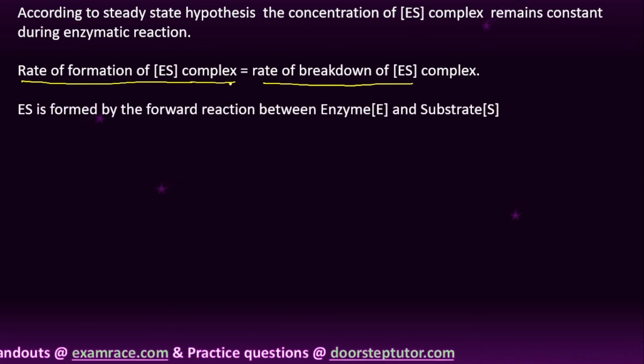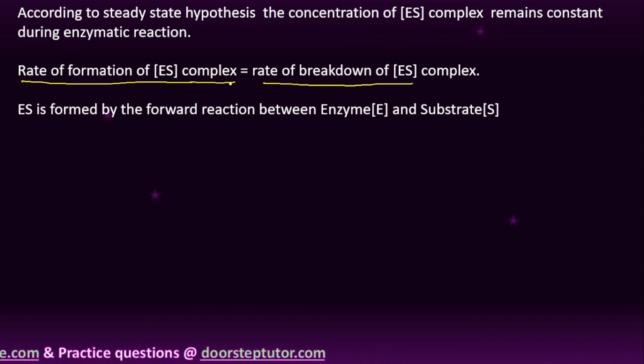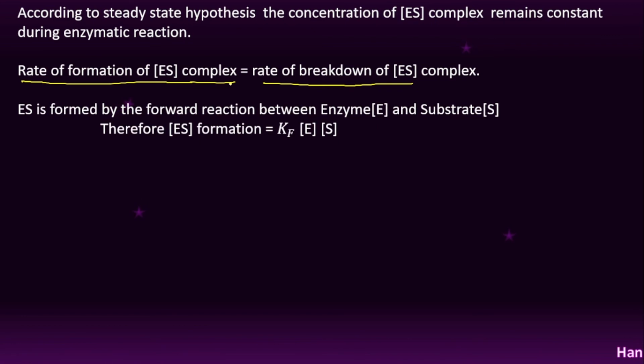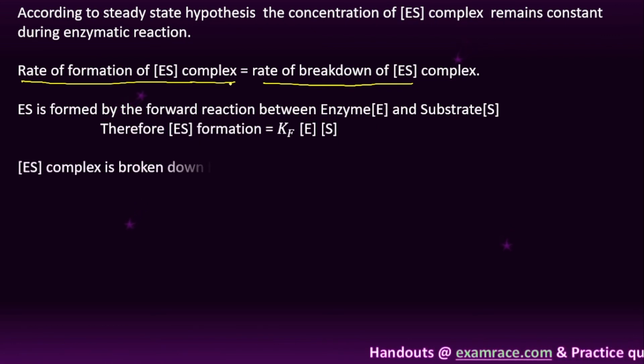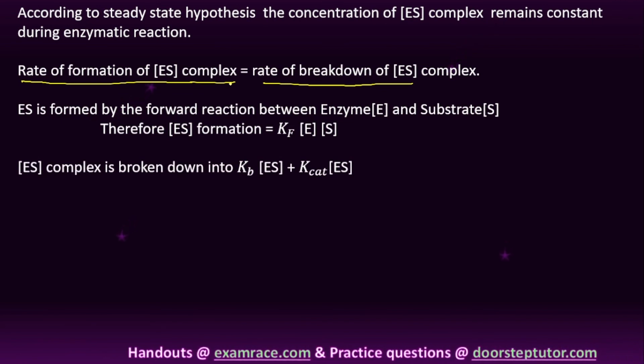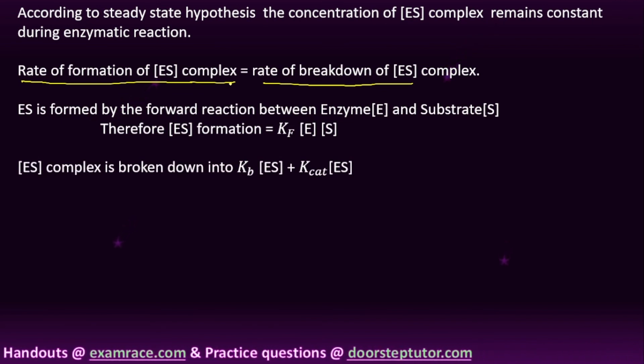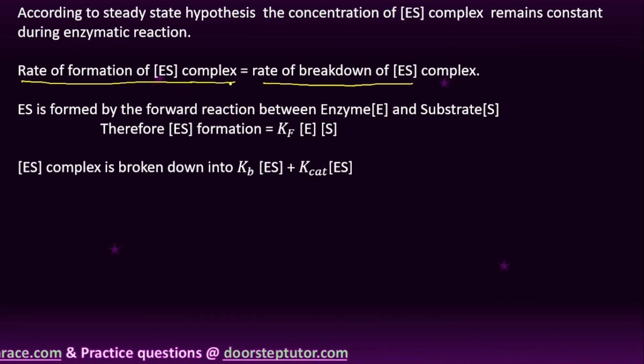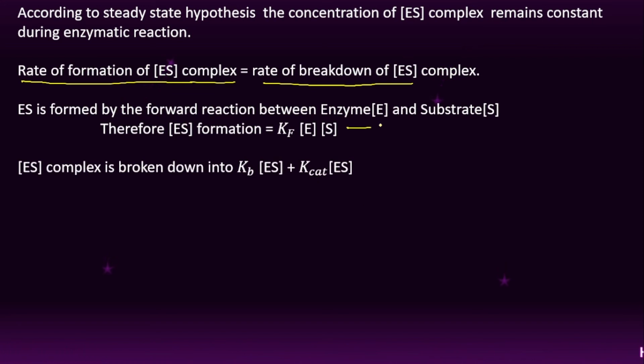So ES is formed by the forward reaction between enzyme and substrate. Yes, we know very well that is Kf. So therefore, the ES formation is equal to Kf into E into S. Clear? Right. Next, the ES complex is broken down, or dissociates, with Kb into ES plus K catalysis into ES. So you can give this as equation number 1 and this as equation number 2.